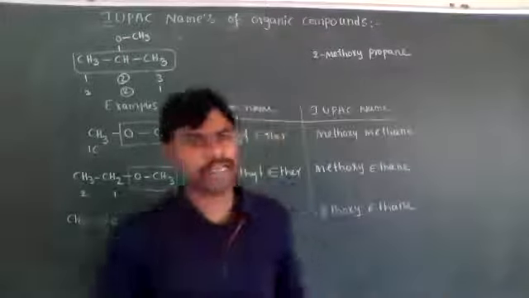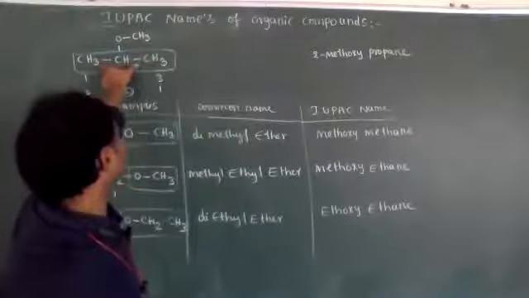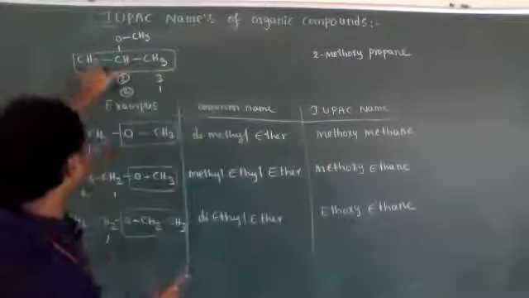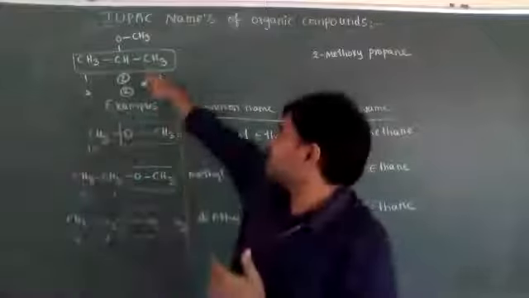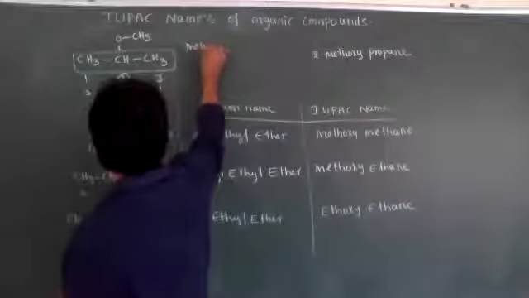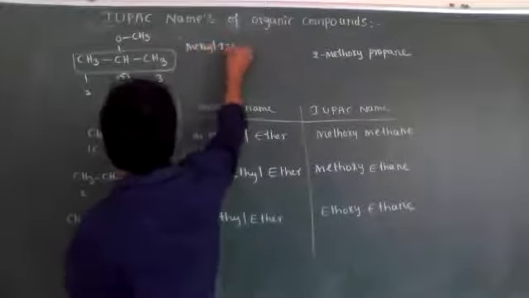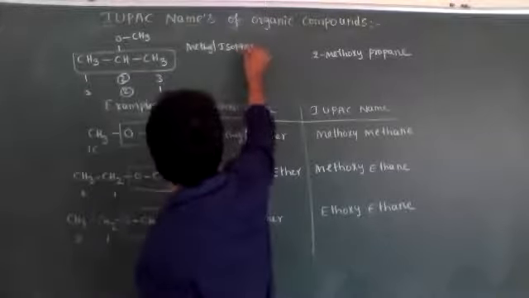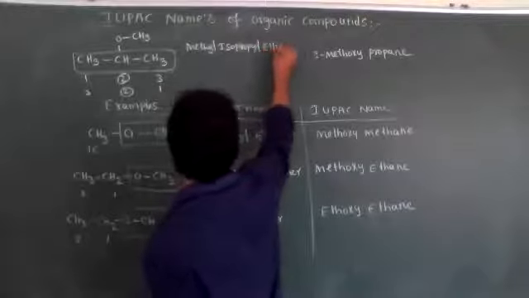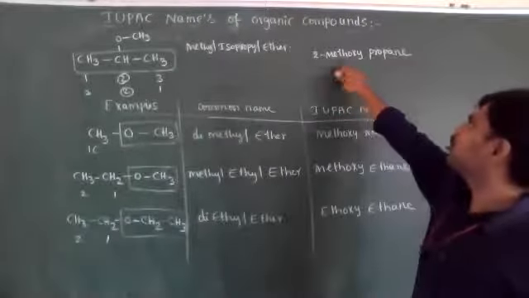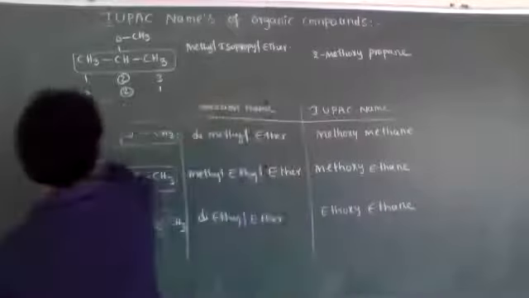If you want its common name: one side a methyl group is present, and on the other side a propyl group is present. But this propyl is not a straight chain, it is an isopropyl group. 2 CH3 groups are connected with 1 CH group. That's why its common name is methyl isopropyl ether. Methyl isopropyl ether is the common name. The IUPAC nomenclature is 2-methoxypropane. Let me give you one more example.